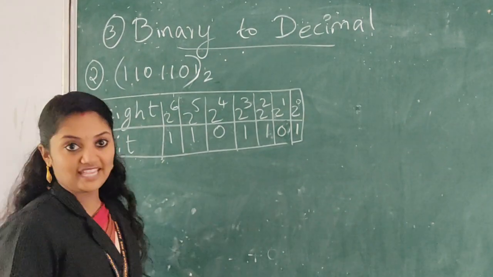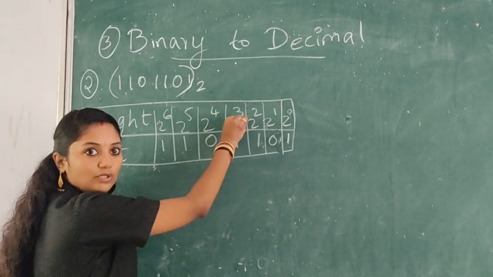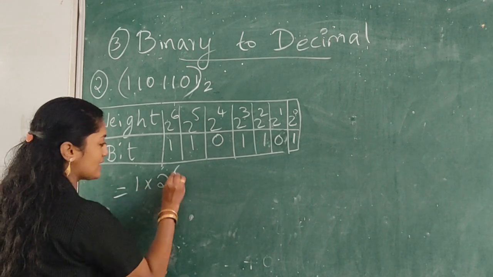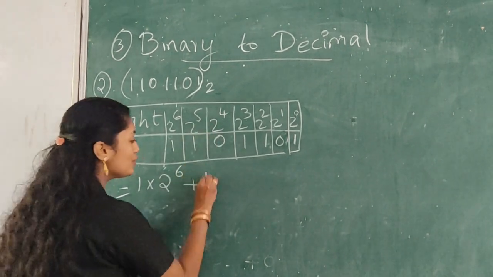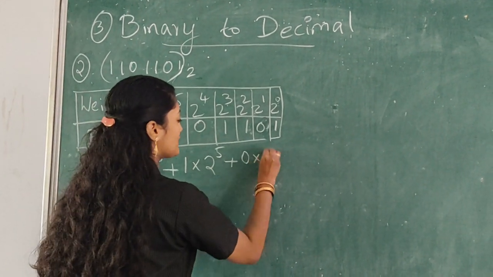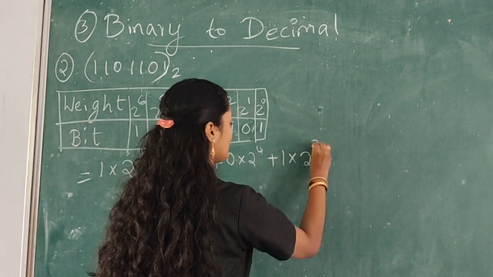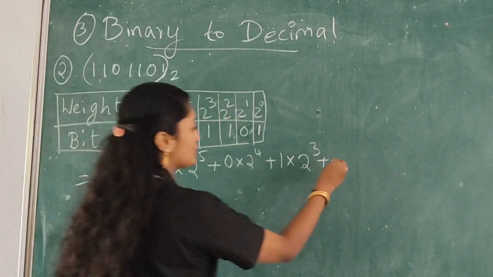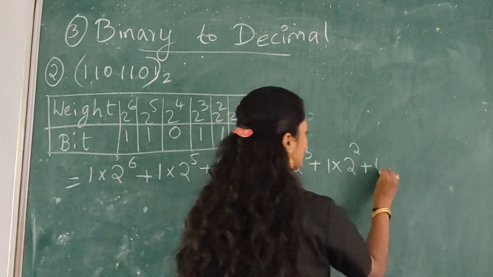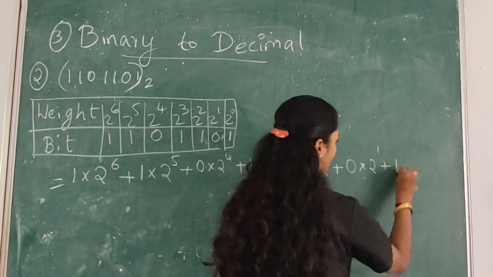The next step is to multiply each bit with its place value. So equal to 1 into 2 raised to 6 plus 1 into 2 raised to 5 plus 0 into 2 raised to 4 plus 1 into 2 raised to 3 plus 1 into 2 raised to 2 plus 0 into 2 raised to 1 plus 1 into 2 raised to 0.